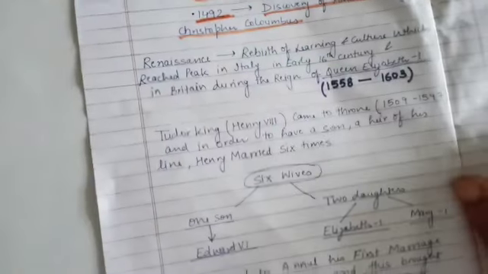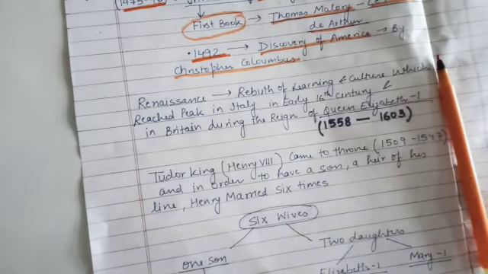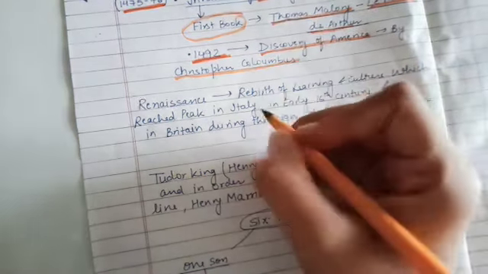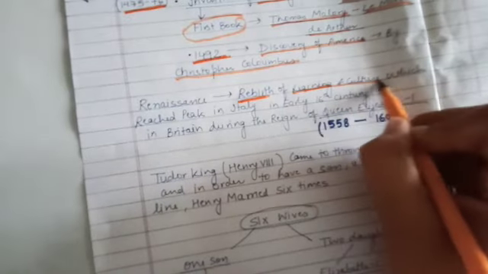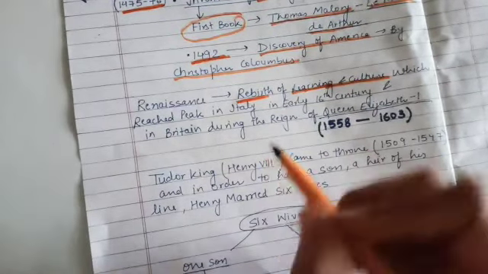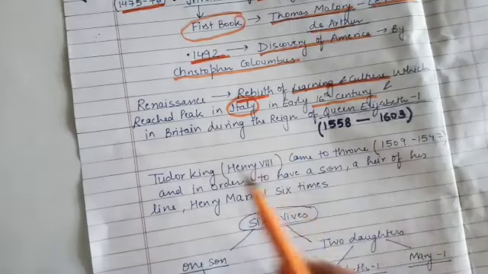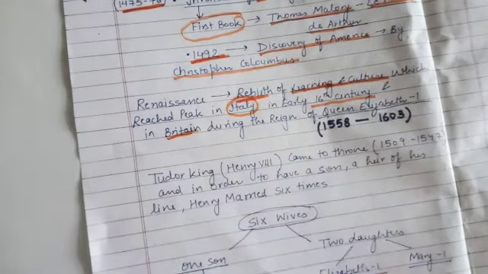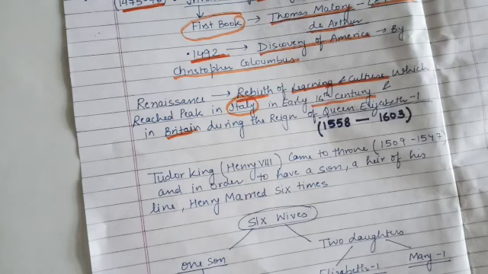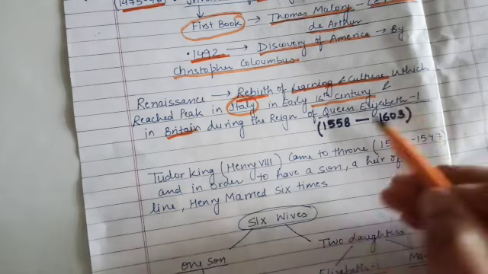Then let's move forward. So now you know what led to Renaissance, right? So what is Renaissance? Renaissance is a birth of learning and culture, right? It's said to be a rebirth of learning and culture, which reached its peak in Italy. और Renaissance कहाँ पर peak पर था? It reached its peak in Italy in the early 16th century. And in Britain, तो Renaissance जो था, जहाँ पे culture और learning का rebirth होता है, वो अपना peak इटली में, it reaches its peak in Italy, and in Britain it reaches its peak during the reign of Queen Elizabeth I.